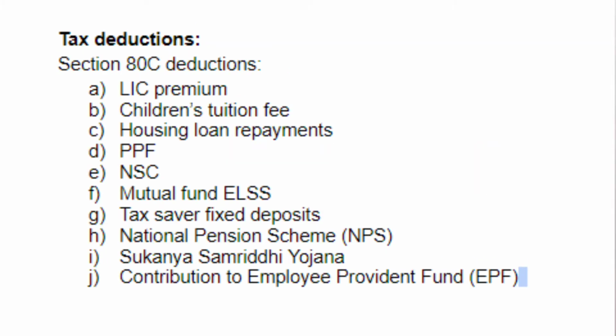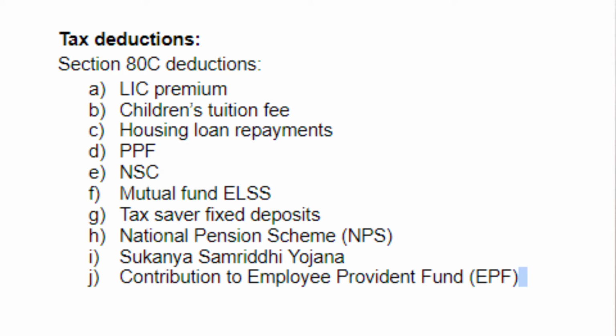Next, let us understand the tax deductions you are entitled to. First, let us take the tax saving deductions under Section 80C. The deductions include LIC premium payment, children's tuition fee paid, housing loan repayments. Here the principal component of the loan is considered. Investment in Public Provident Fund (PPF) or investment in NSC. Investment in Mutual Fund Tax Saving Scheme (ELSS).